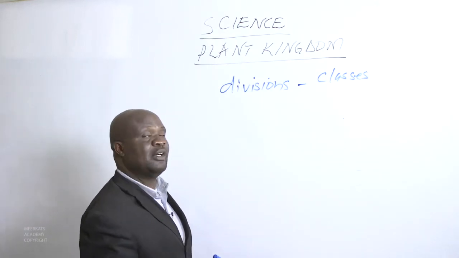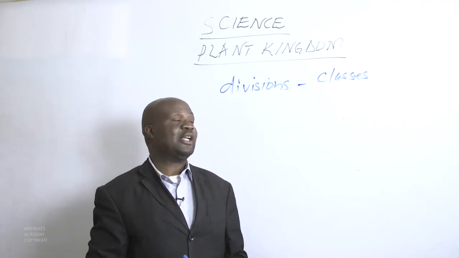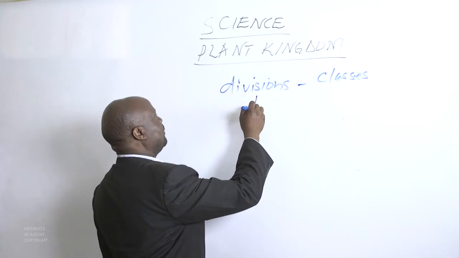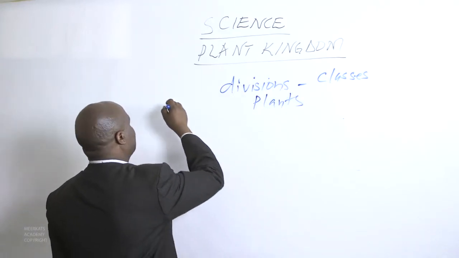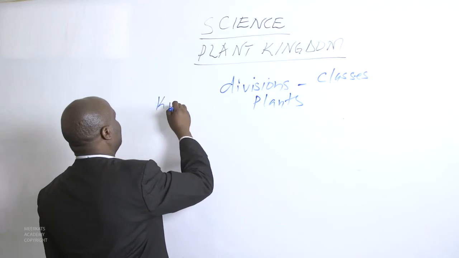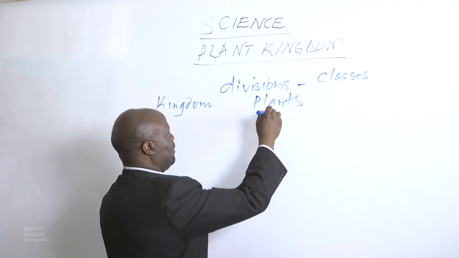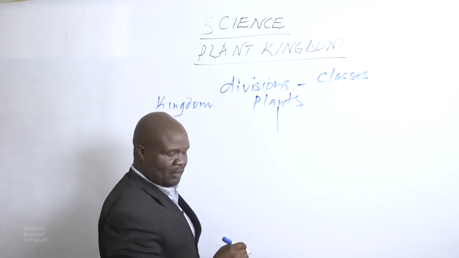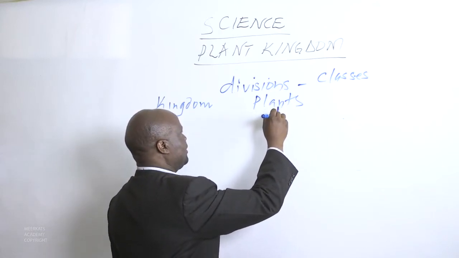We can have a structural representation of this plant kingdom. We can have plants. That one is the kingdom. Then from the kingdom, we can get the various divisions.